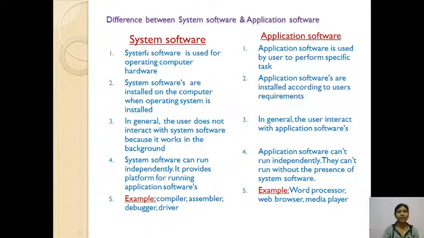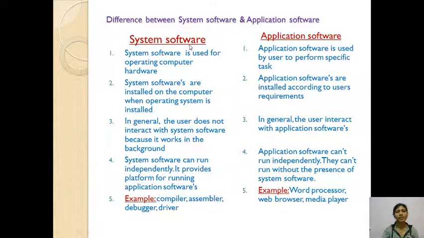Okay, see here, the difference between system software and application software. These are the two main types of software. We'll see the difference between system software and application software.